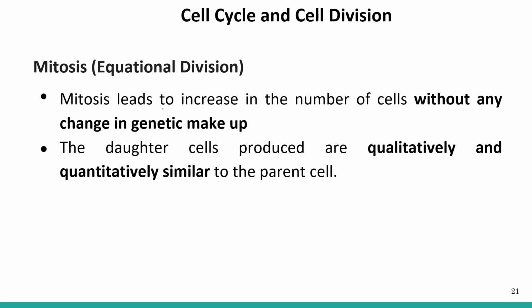Another point is that mitosis leads to an increase in the number of cells without any change in the genetic makeup. The daughter cells produced are qualitatively and quantitatively similar to the parent cell, so their genetic makeup remains the same.